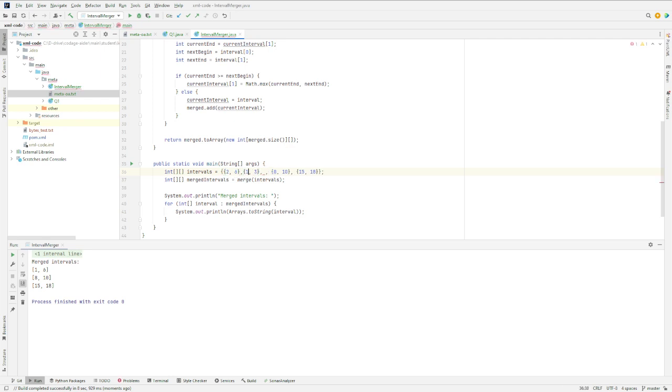We can even interchange and this code should still work. Let's run it again. The answer is the same because it doesn't matter.